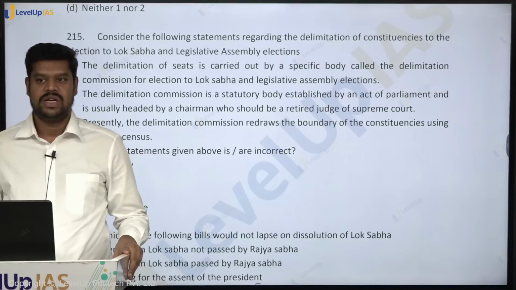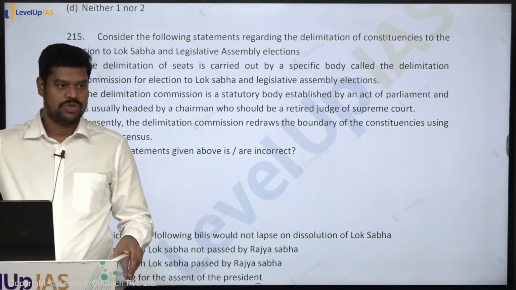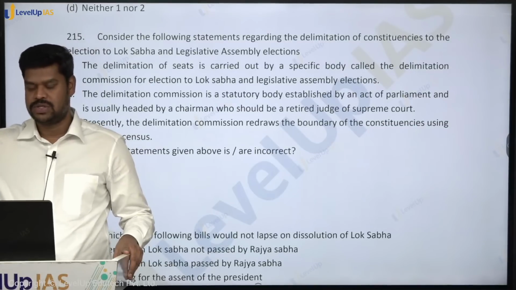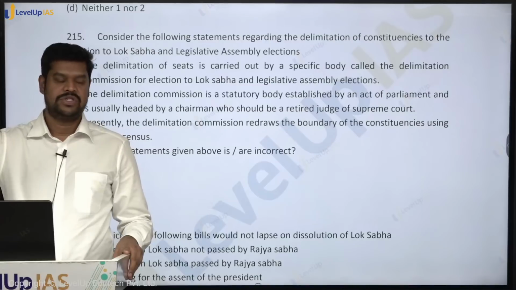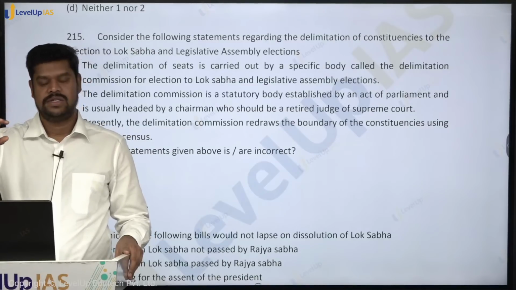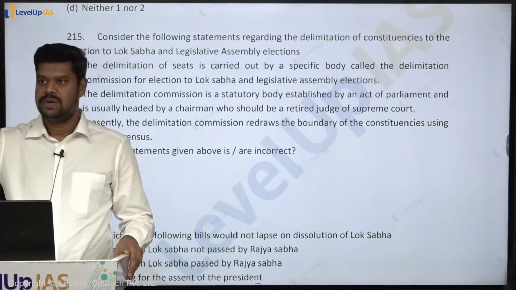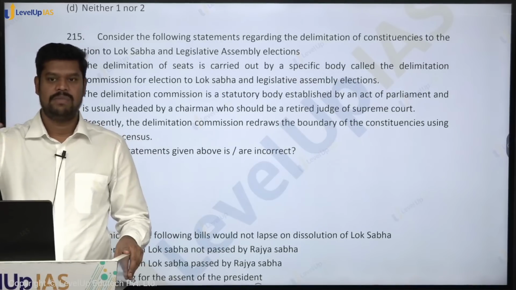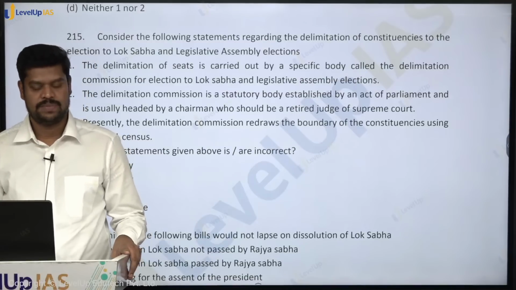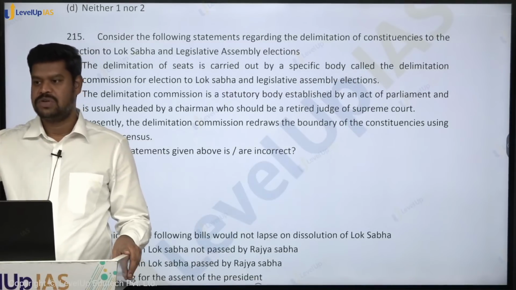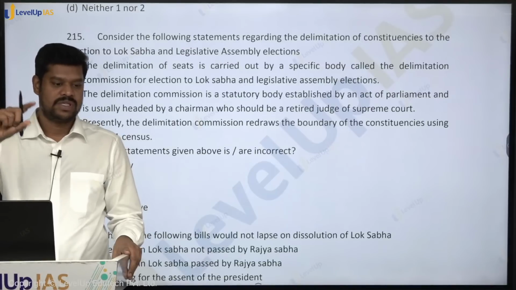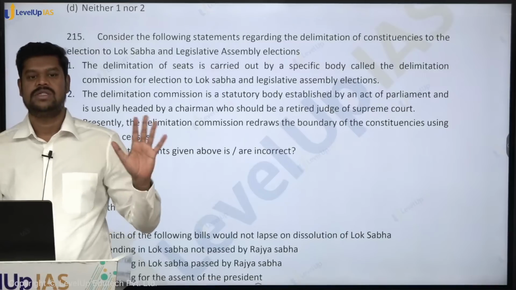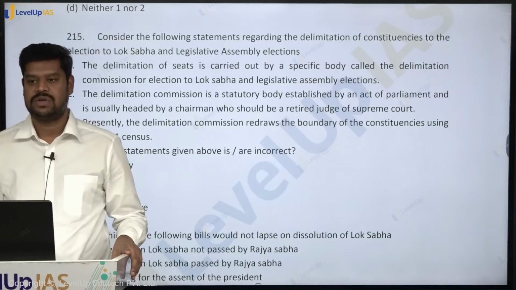Initially by the 42nd Constitutional Amendment Act it was made up to 2000, then again by the 84th Constitutional Amendment Act it is extended till 2026. So the Delimitation Commission not only decides the number of seats, it will also decide the boundaries of each and every constituency. The Delimitation Commission will also decide how many seats are to be reserved in every state for the scheduled caste and scheduled tribe. But all these things are to be done on the basis of population.